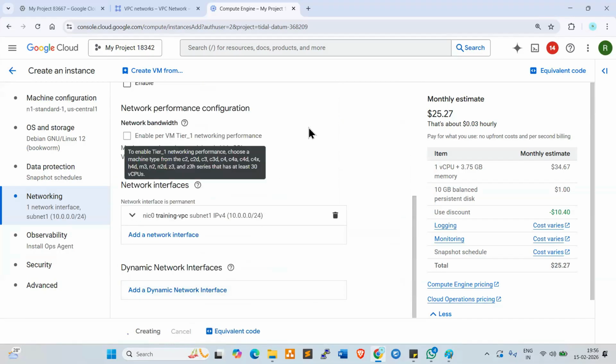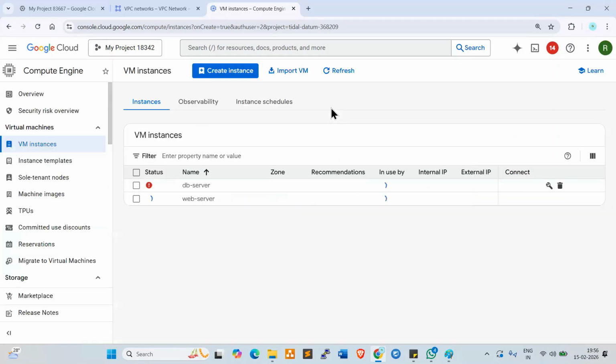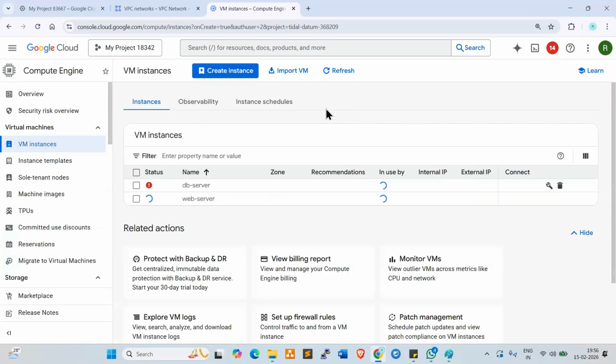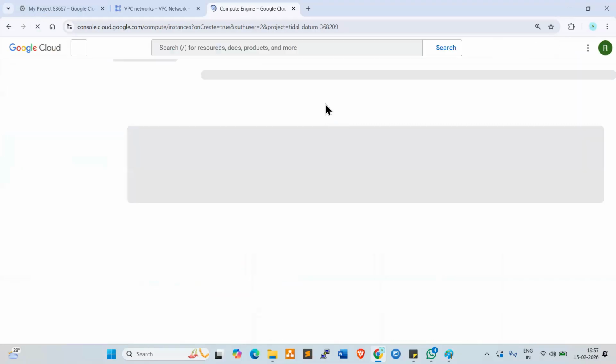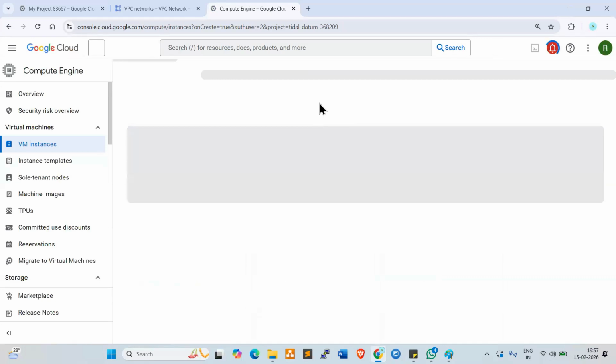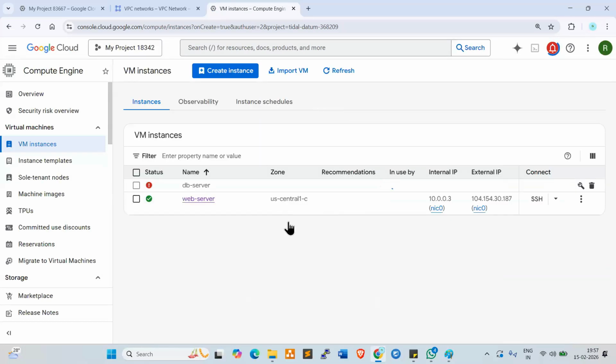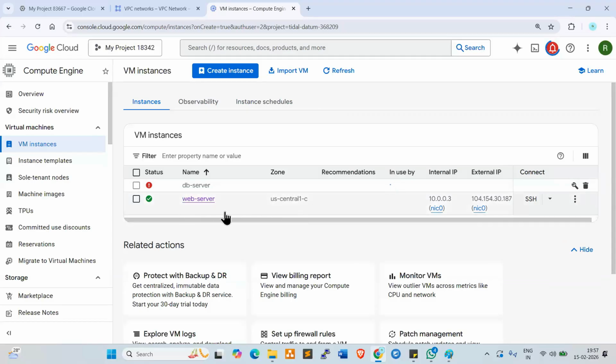Create. Yes, web server is ready. Yeah, web server is ready.